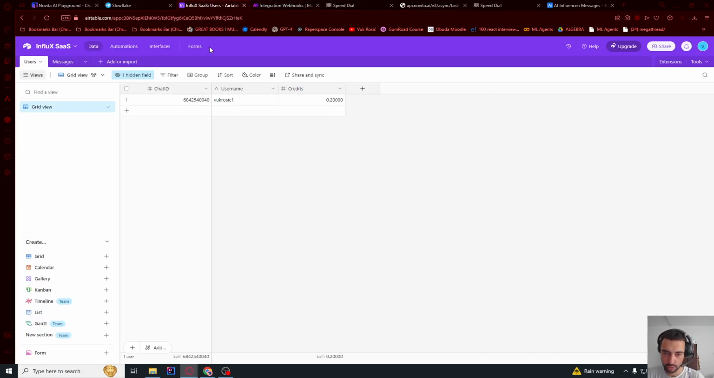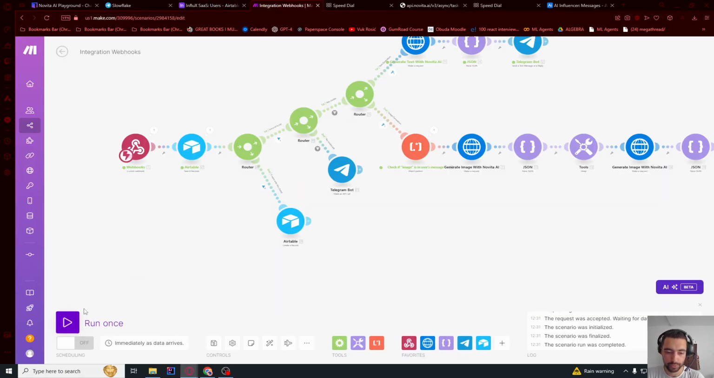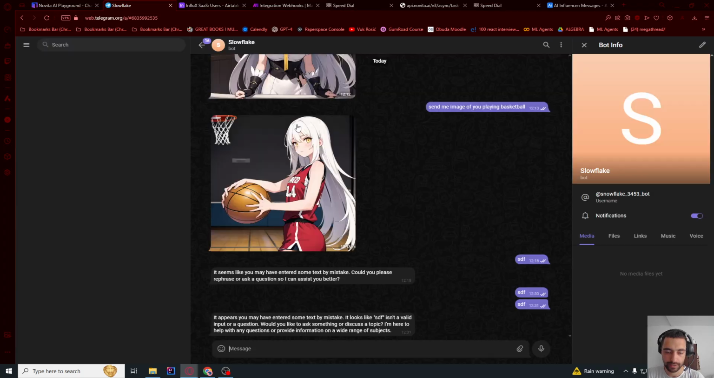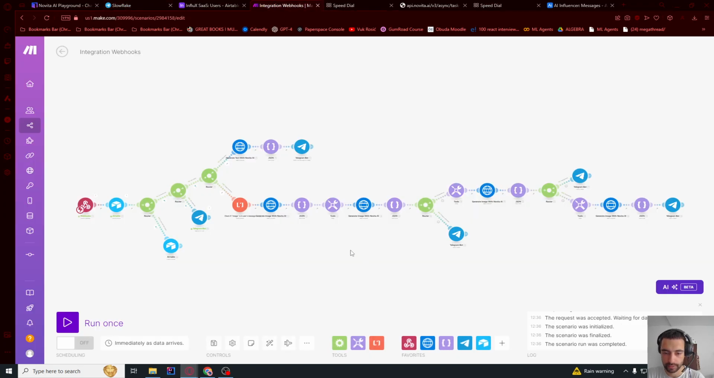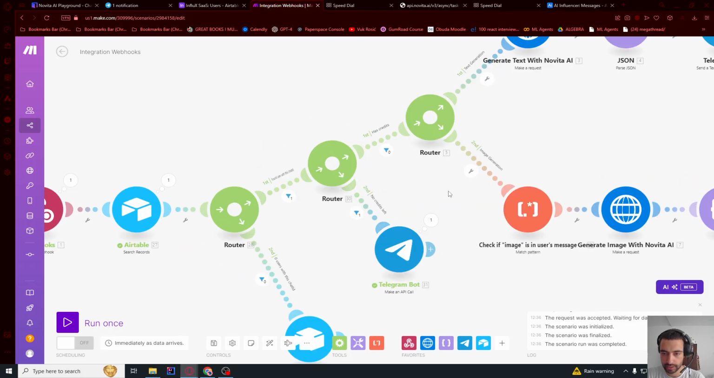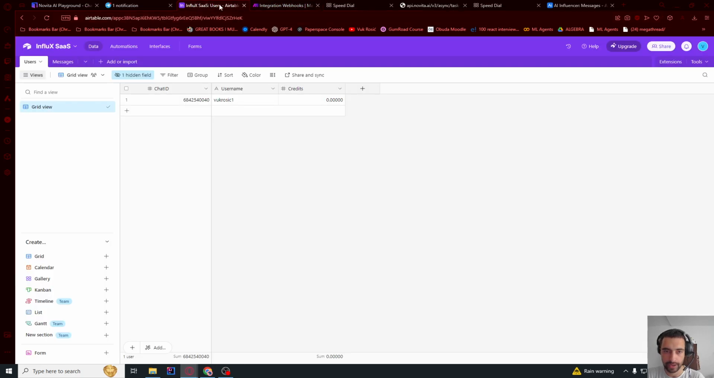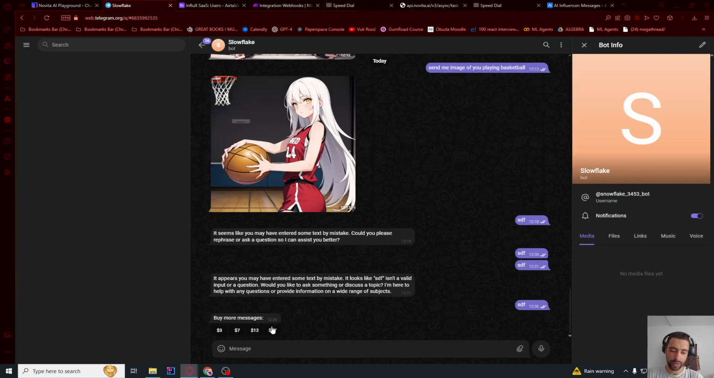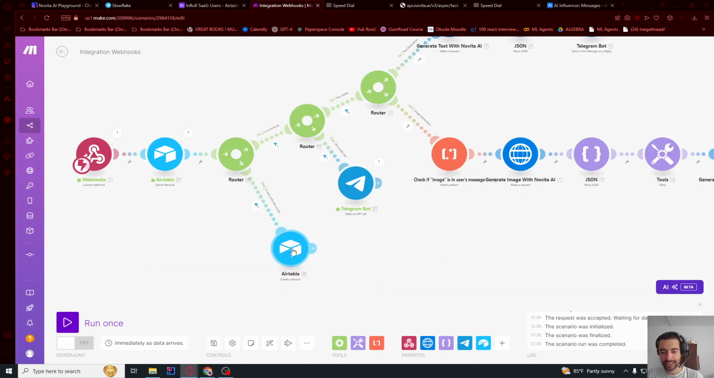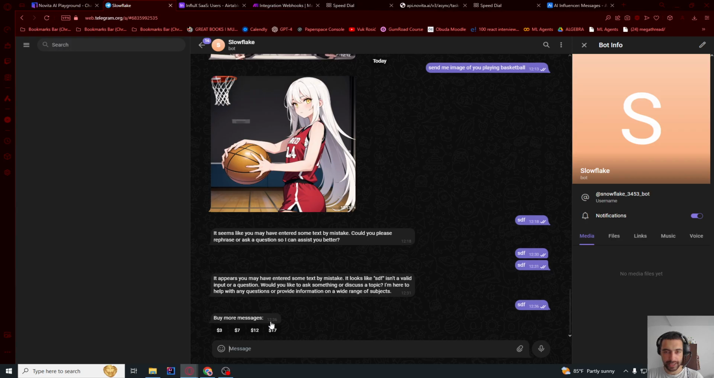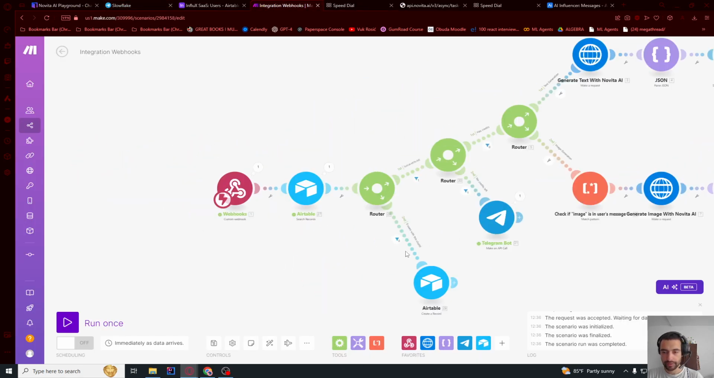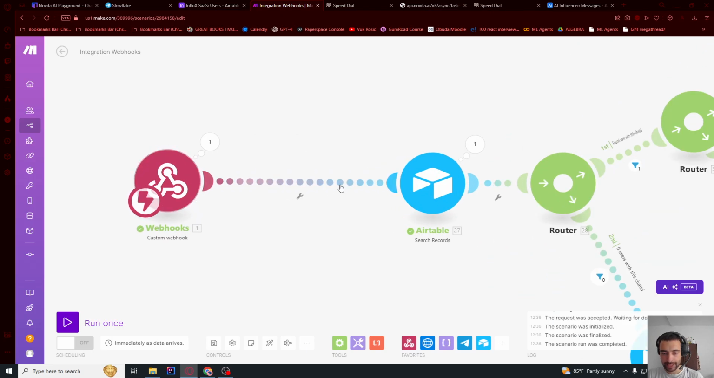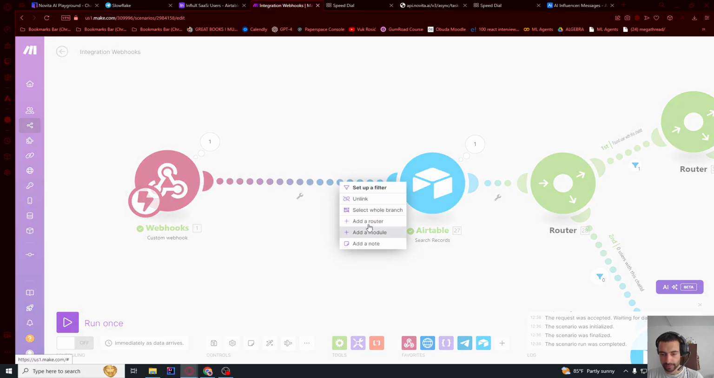Let me go now to credits and set this to 0. So we have 0 credits. And now let's go here, run once, wait for new data, send something. This should go up and down there, and I got buttons to buy credits, so this works. Now when user clicks this button, we need to send an invoice. So let's go here at the beginning and expand this and make a router here.